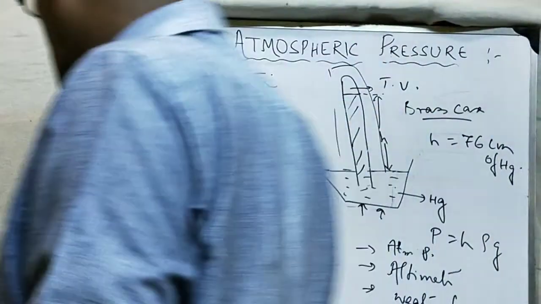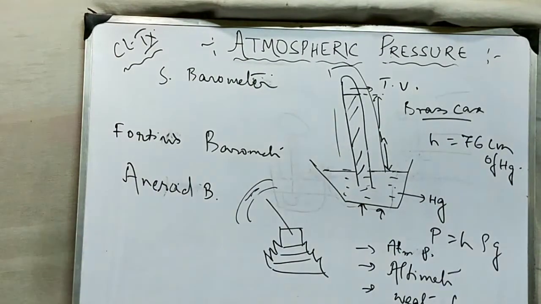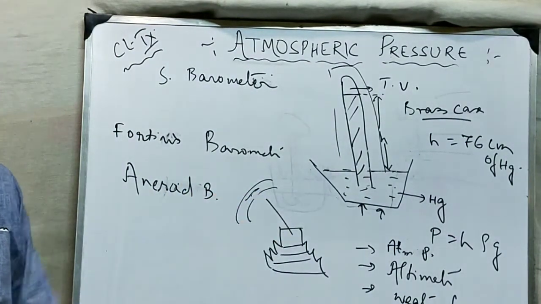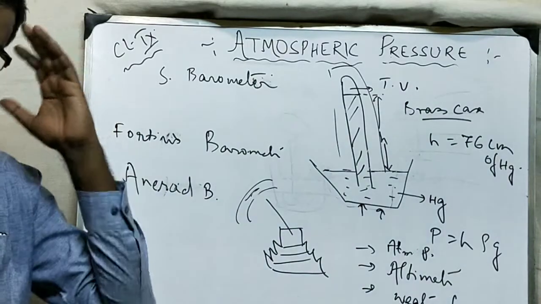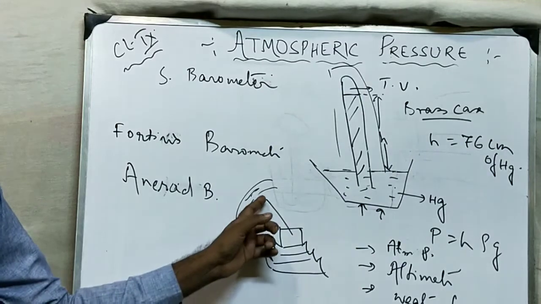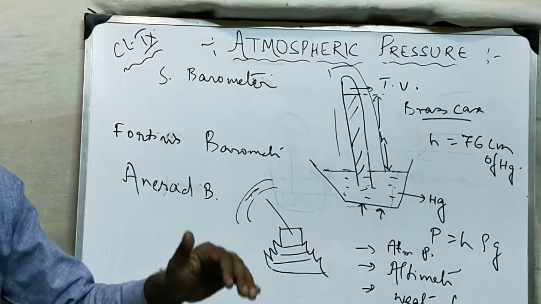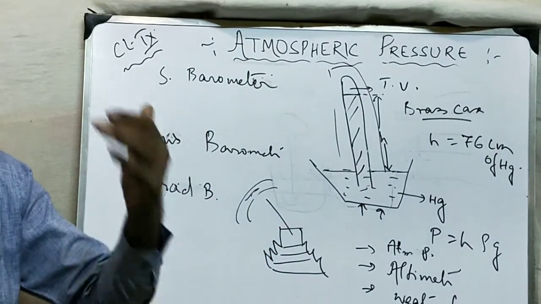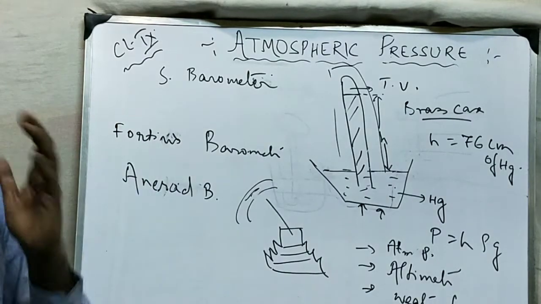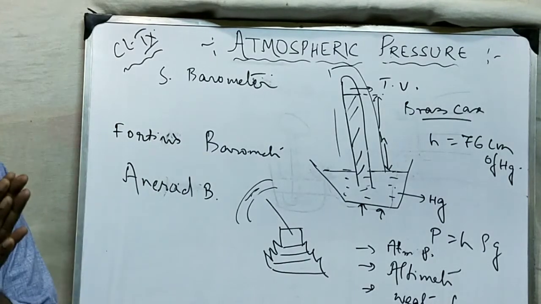Now if you see that the atmospheric pressure of a place is falling abruptly, very fast, अगर तुम देख रहे हो कि atmospheric pressure बहुत तुरंत गिर रहा है, there is a very fast fall in atmospheric pressure, it means that there is a chance of storm.